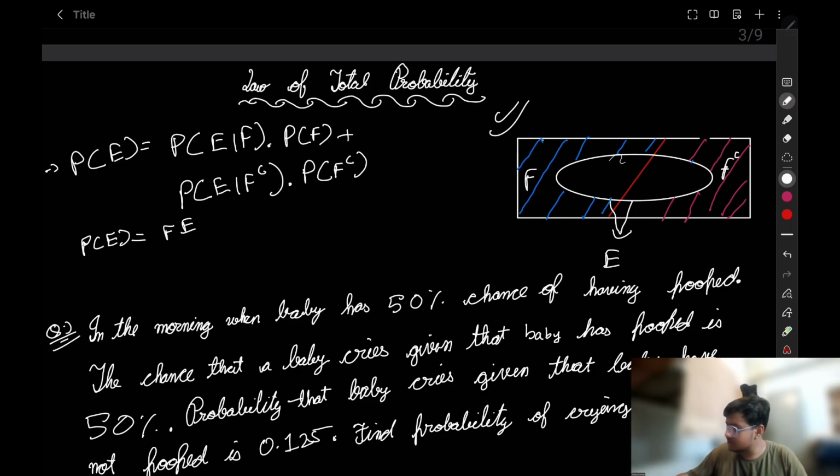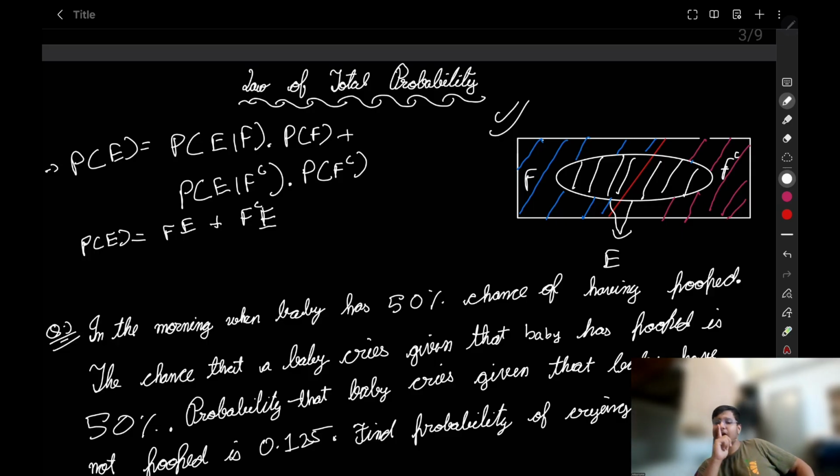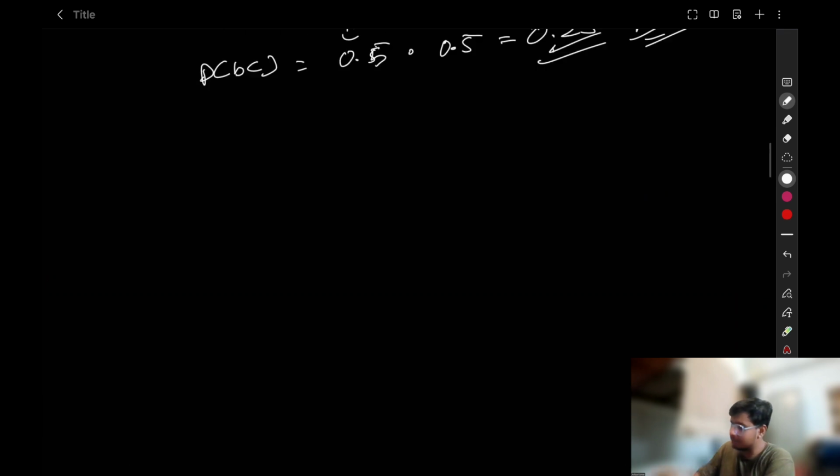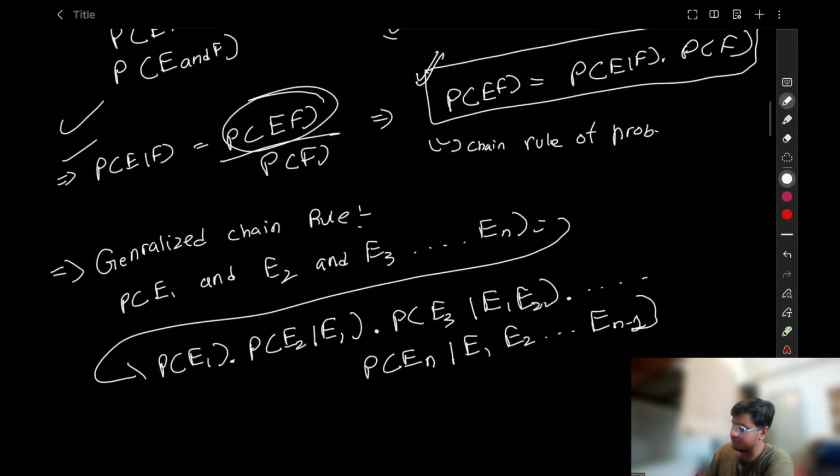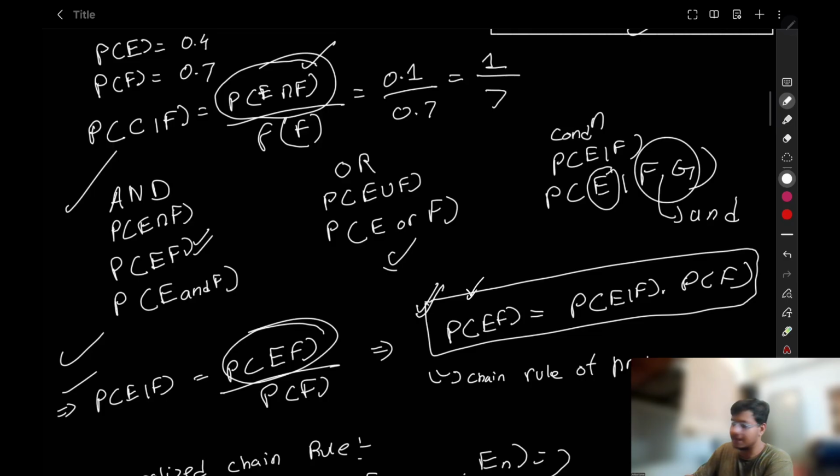So what is this event? It is F and E, plus, what is this event? F complement and E, or you can say F complement multiplied by E. Now, I have told you in this lecture that we are going to use a concept in the later part of the conditional probability, which is the chain rule, which we have derived.